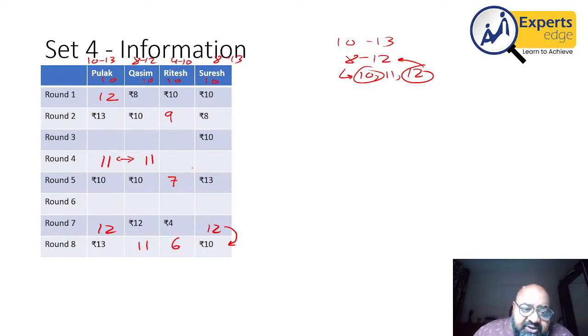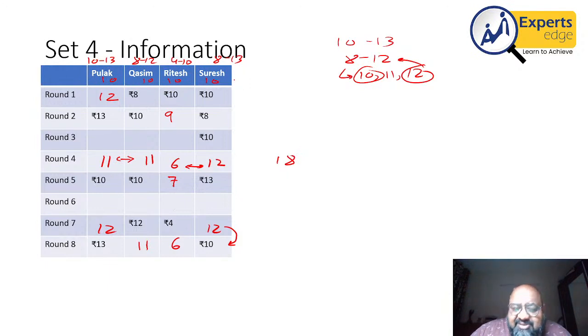Therefore, the sum of these two numbers has to be equal to 40 minus 22, that is 18, right? Now, from round 4 to round 5, Pulak and Kasim are decreasing by 1 and 1. Therefore, the other two have to increase by 1 and 1. So, their values will be 12 and 6 for sure. Another row is done. Now I have to fill 2 rows.